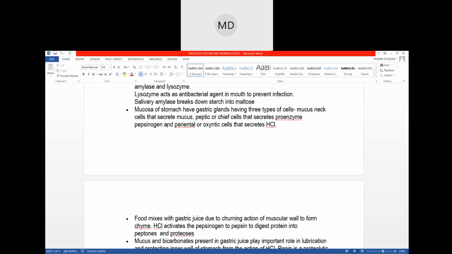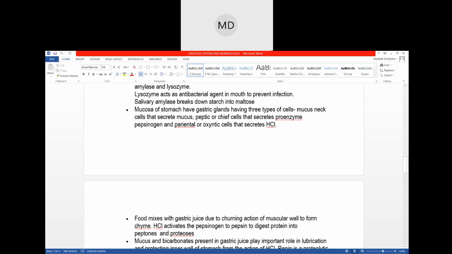In the mouth, what happened, you understood? In the mouth, the saliva acts, right? And the next step in digestion will be in the stomach. Digestion will not happen in the esophagus or the pharynx. Digestion will again happen in the stomach. In the stomach, hydrochloric acid and pepsinogen play a very important role.